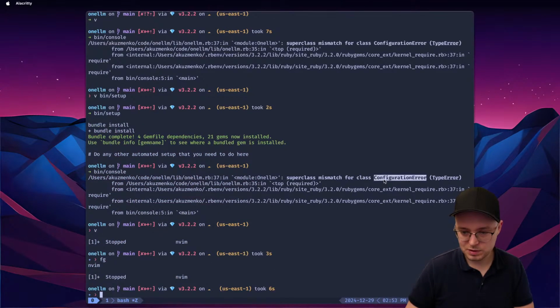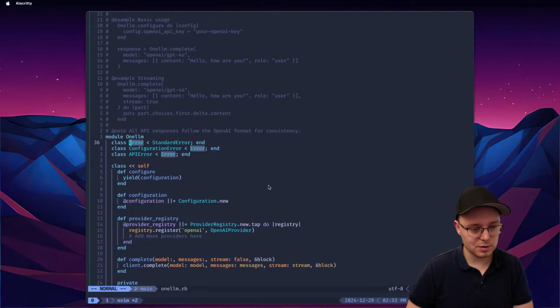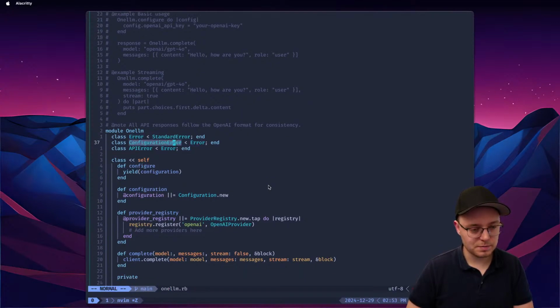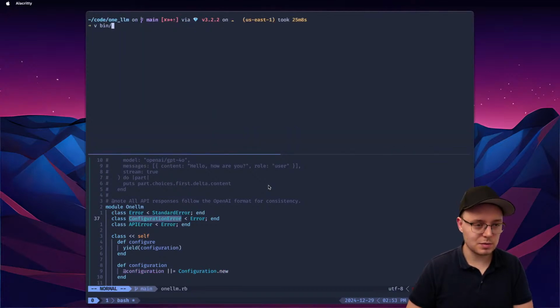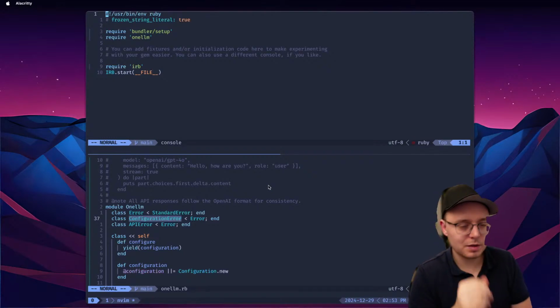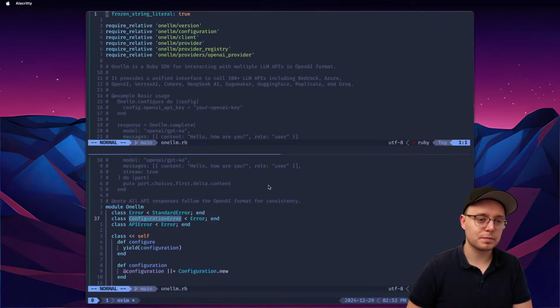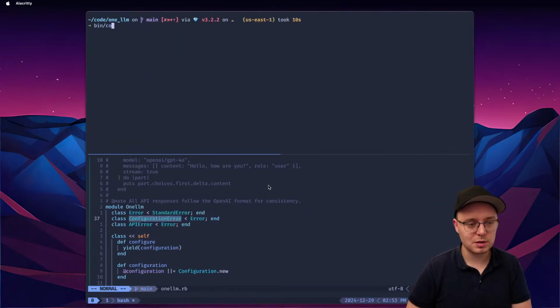Wait. Is this our own error that we throw? Interesting. So what was happening? So we have error, standard error, API error. Not sure what's happening here. Wait. Let me first see what the console does. Bundler setup, and then one LLM. Okay, and then our ERB, and then we start. Yeah, so it's pretty straightforward. I don't see any problems here.